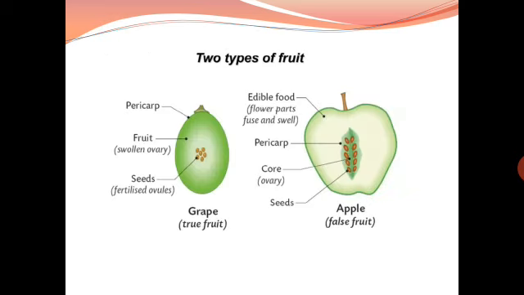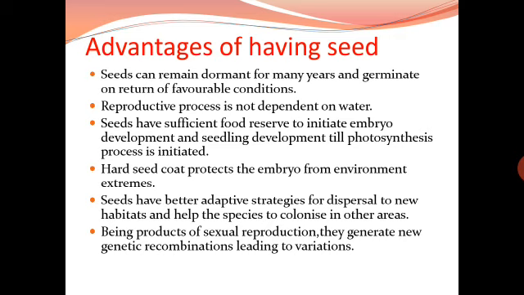Two types of fruits as we have discussed: true fruits and the false fruits. Now coming to advantages of seed. Seeds can remain dormant, as we have seen, for many years and germinate on the return of favorable conditions. Reproductive process is not dependent on water. Seeds have sufficient food reserve to initiate embryo development and seedling development till photosynthesis process is initiated.